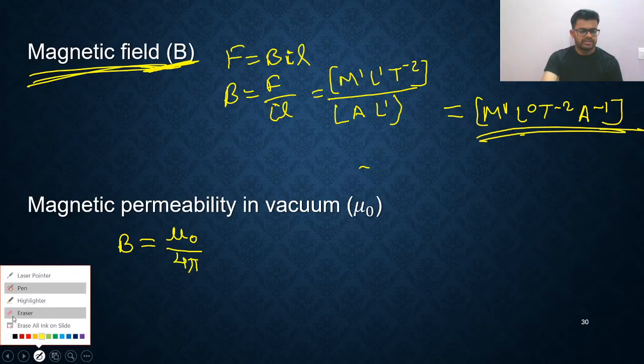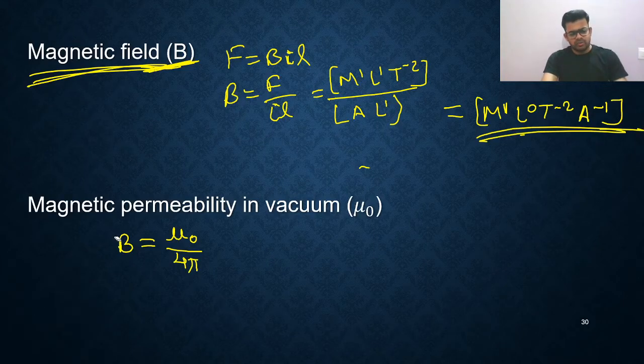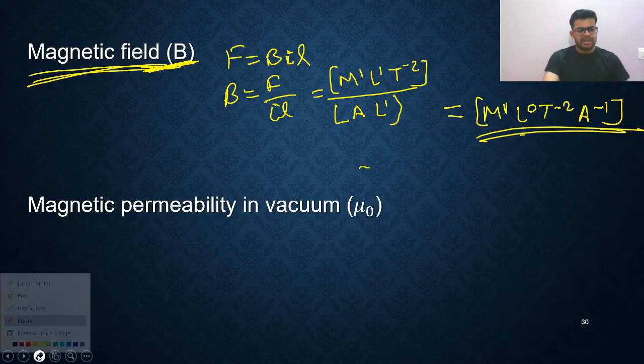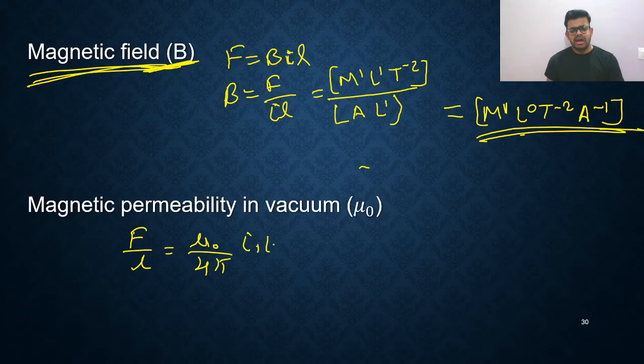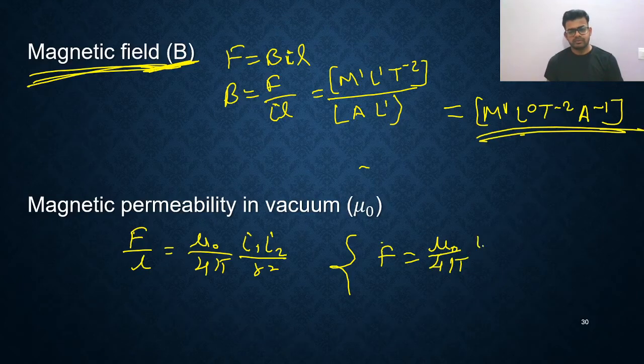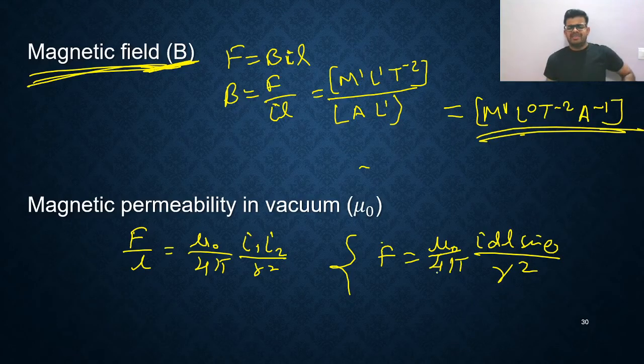Let us talk about that other formula, that is force. You can use any formula, you'll get the same answer. Any formula in which mu naught is coming, the answer will be the same. So I remember a formula, force per unit length. F by L is mu naught upon 4 pi, I1 I2 upon r square. Actually, this is the same formula. F is equal to mu naught upon 4 pi, I dl sine theta upon r square. Same thing only I am doing, nothing else.